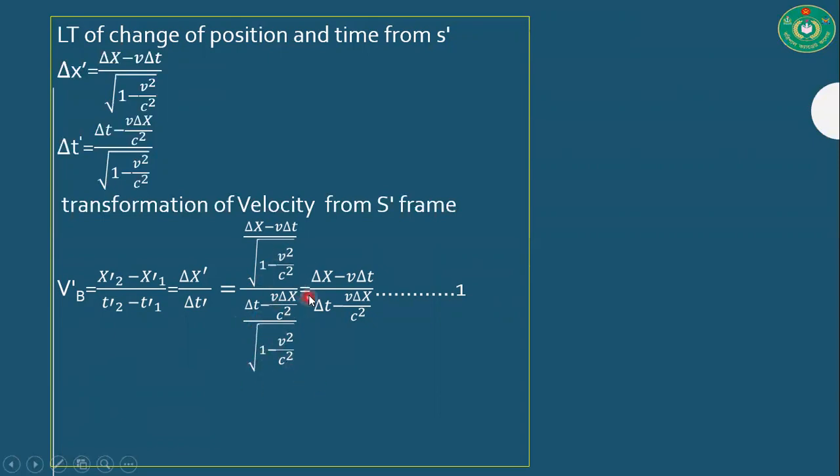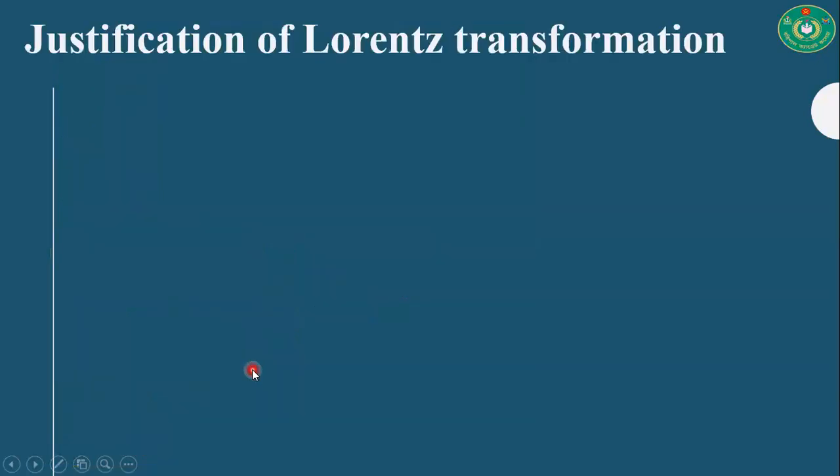After this calculation, we can write very easily del x minus v del t divided by del t minus v del x by c square, and this is the transformation of velocity from the observation of the S prime frame. Dividing this by del t, we are getting vb prime is equal to vb minus v divided by 1 minus vb v divided by c square.